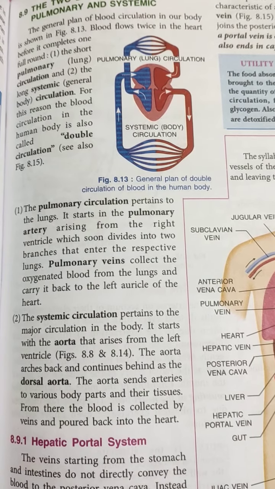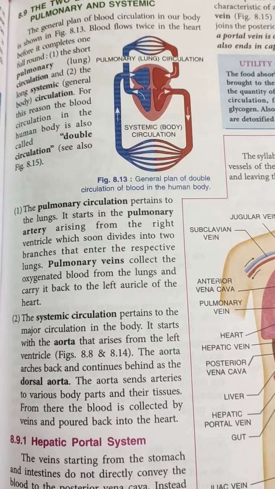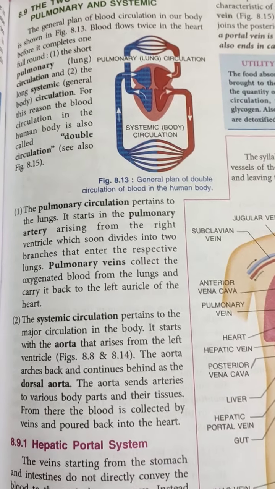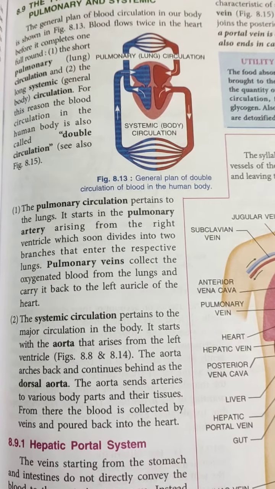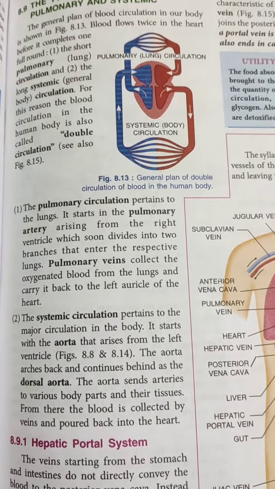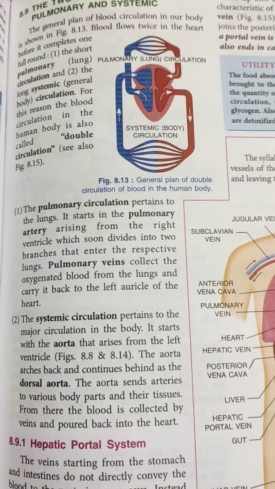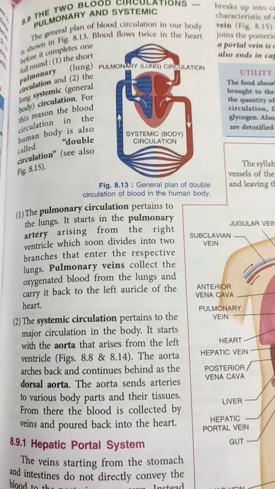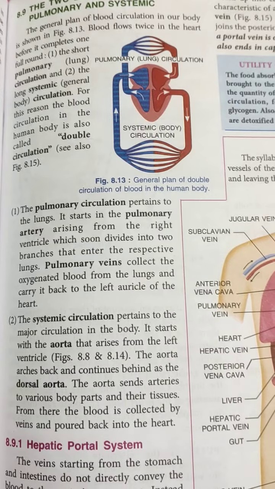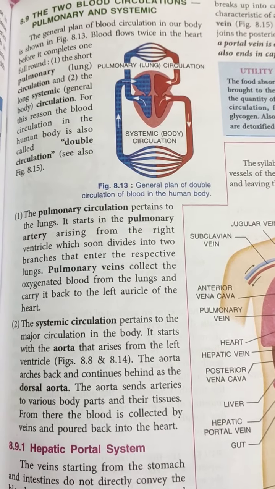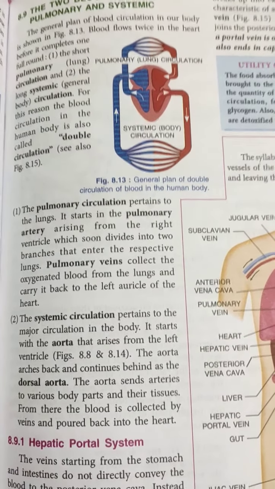It starts in the pulmonary artery arising from the right ventricle, which soon divides into two branches that enter the respective lungs. Pulmonary veins collect the oxygenated blood from the lungs and carry it back to the left auricle of the heart. So the pulmonary circulation means something which is related to lungs, and from there the pulmonary artery carries the deoxygenated blood to the lungs for purification, and after purification pulmonary veins collect it and bring it back to the left auricle.